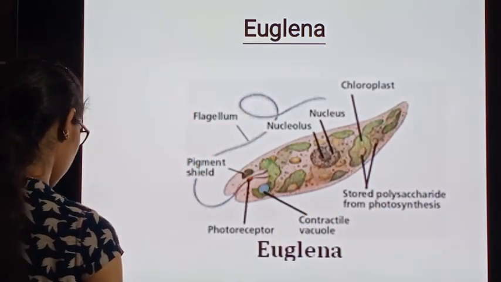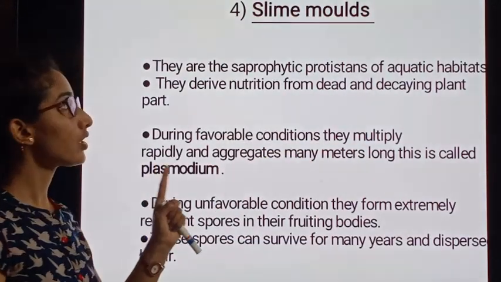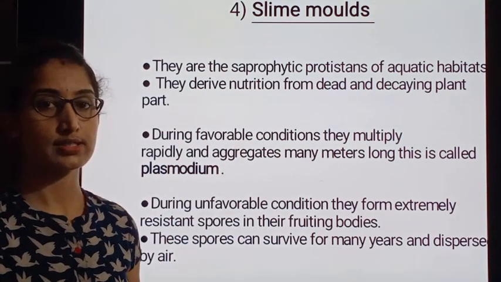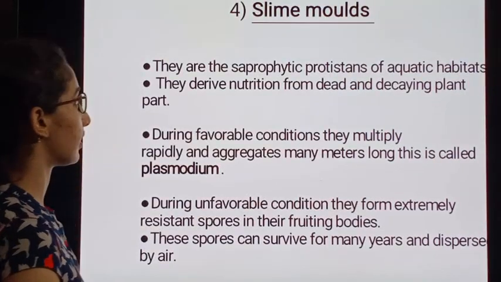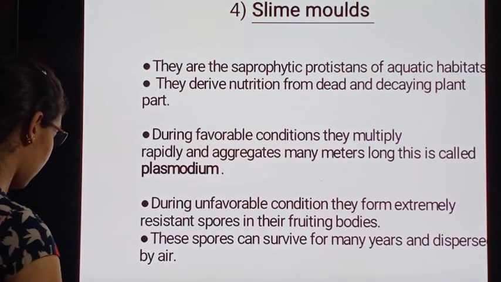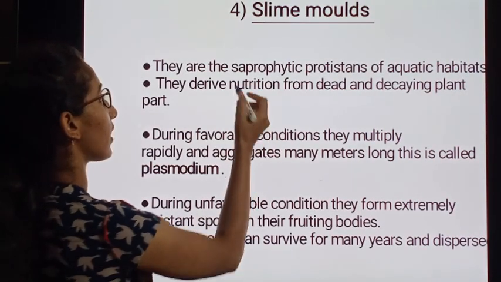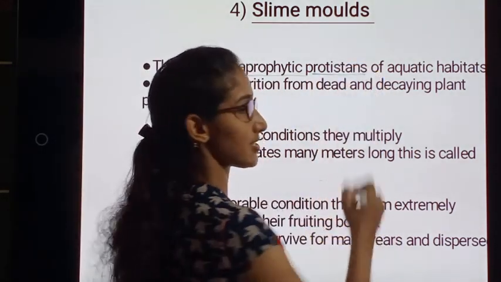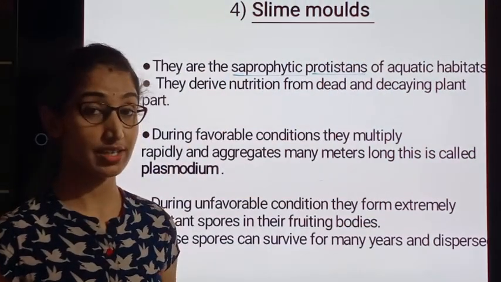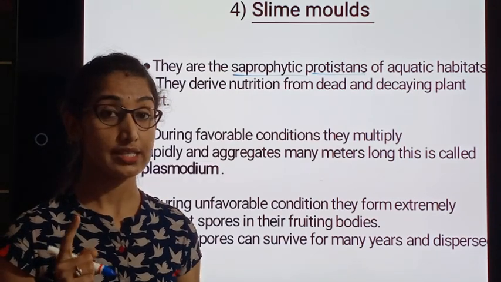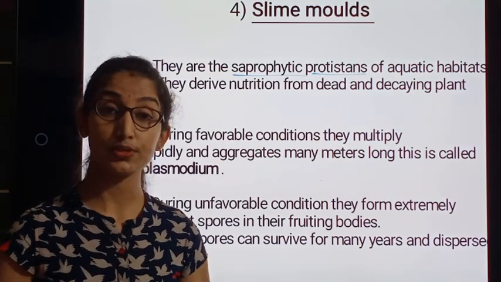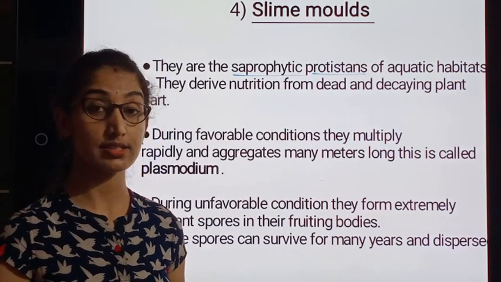Next we shall see the fourth group of protistans, that is slime moulds. Where do we find these? These are the saprophytic protistans. If we recall, in the previous session we discussed the general characteristics of protistans.